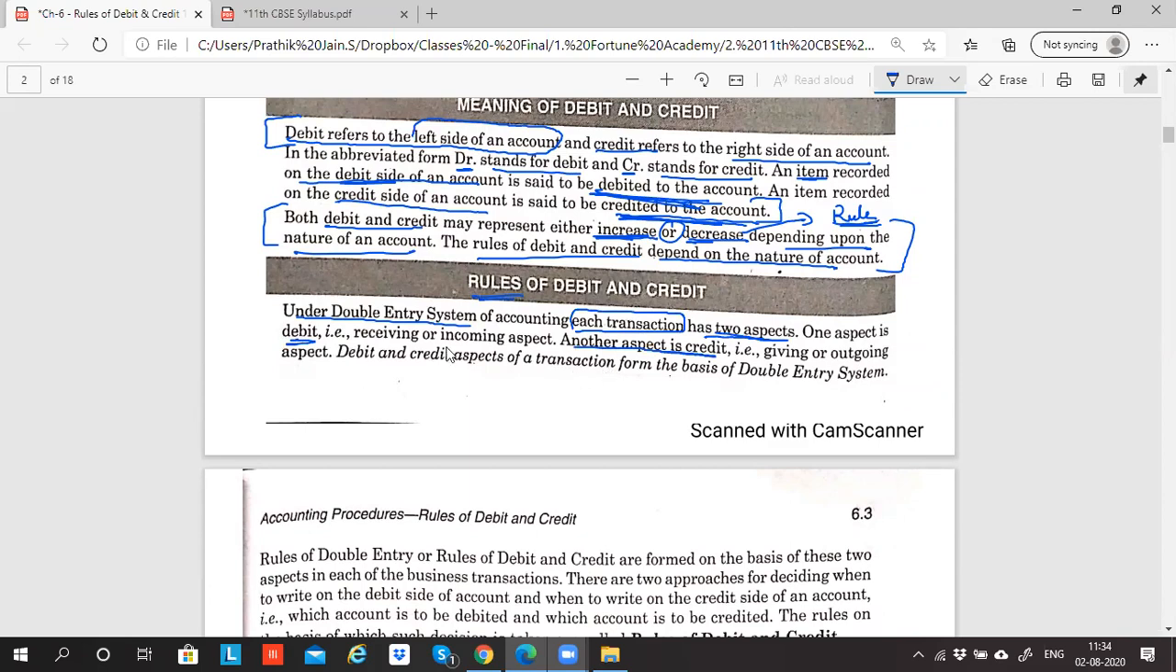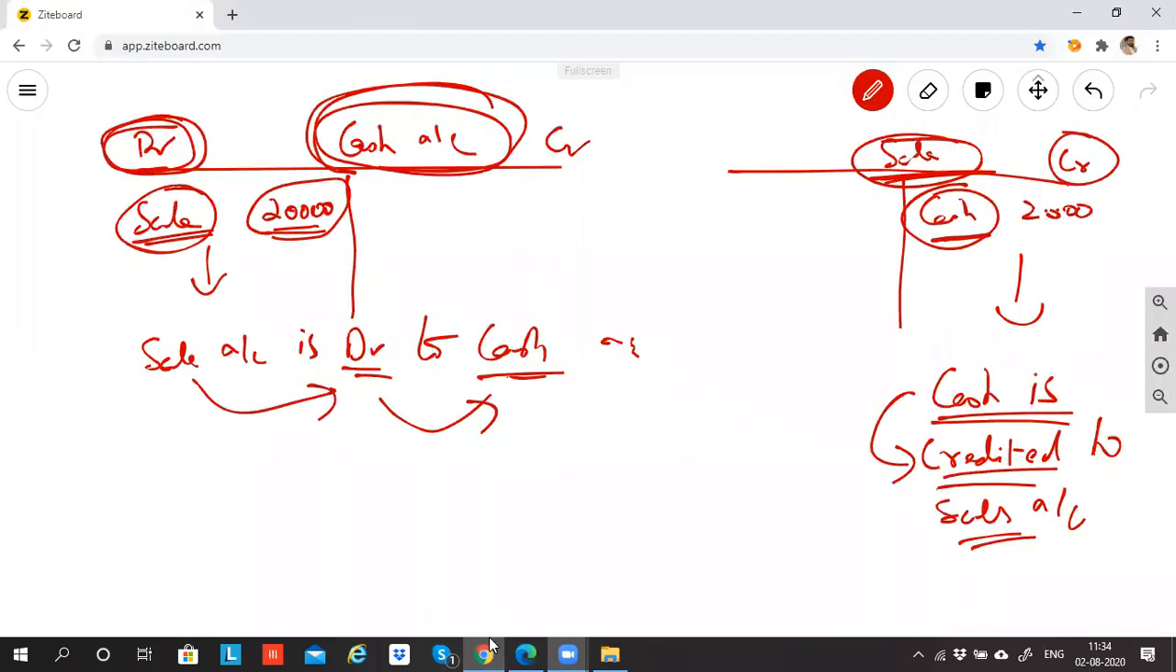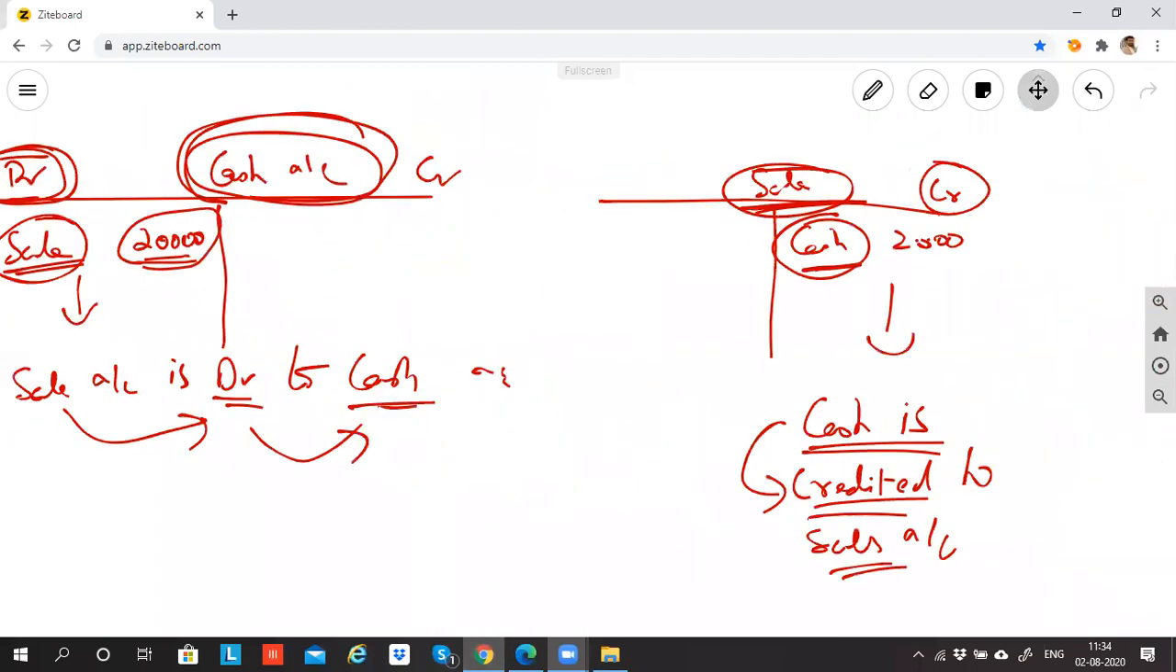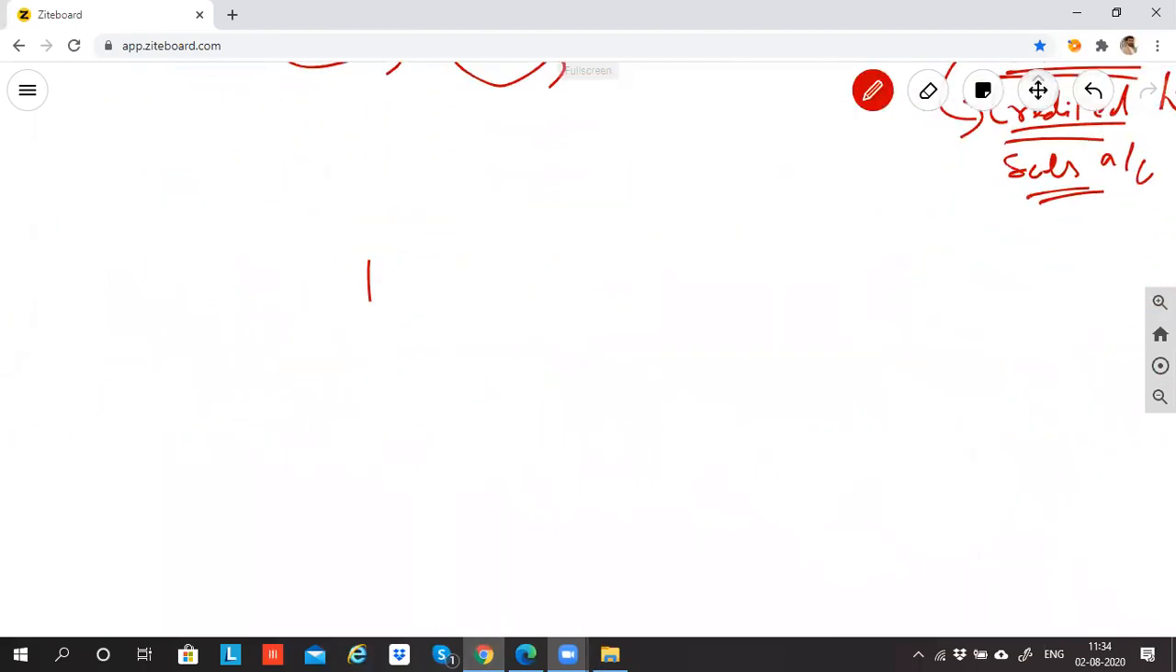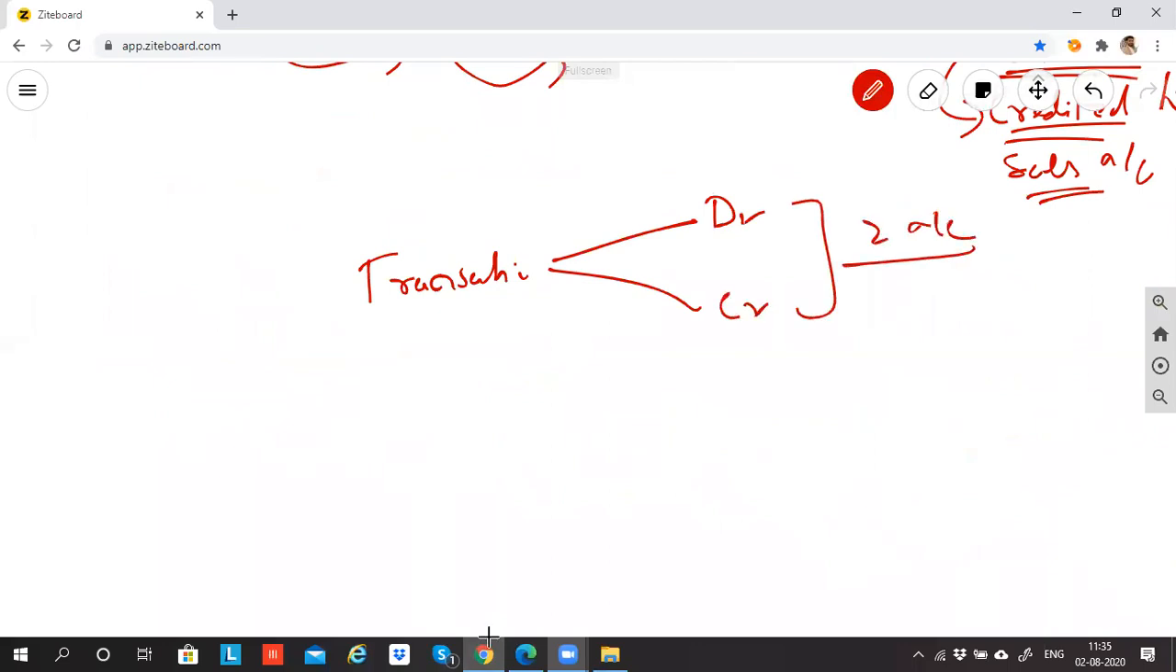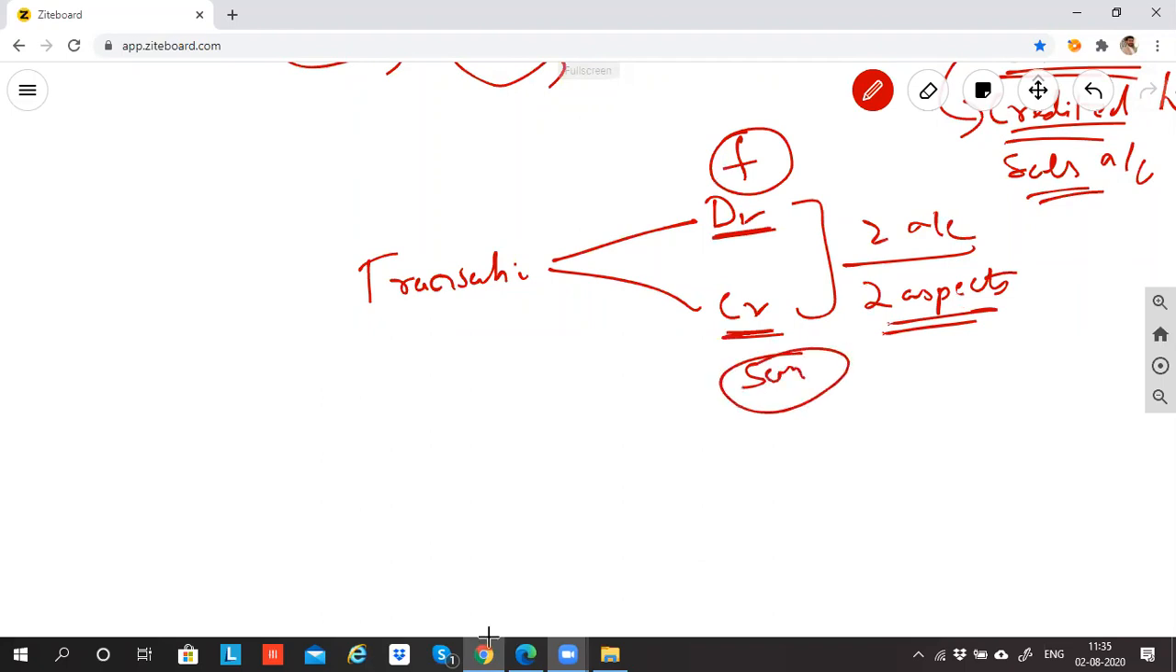Did I tell you that in every transaction? I said that every transaction will have two aspects, in which one will be debit, another will be credit. We'll have two accounts. Two accounts are also known as two aspects, not persons. In every transaction there will be one debit and one credit. In our example, we debited furniture and we credited cash. So every transaction will have a debit aspect and a credit aspect.